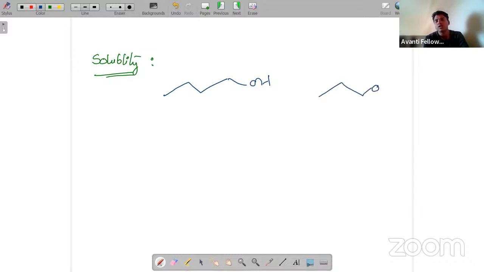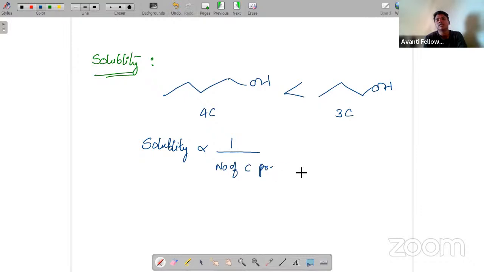1 2 3, a 3-membered alkyl group attached to the alcohol. Now among these two, which is more soluble? Obviously, the one with fewer carbons. Here we have 4 carbons, here we have 3 carbons. Where there are fewer carbons, the solubility will be higher. So simply we can say that solubility is inversely proportional to the number of carbons present in the chain.